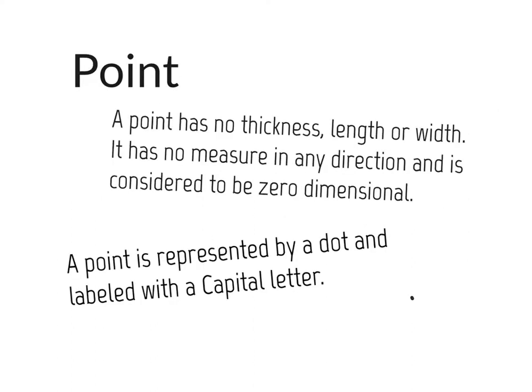Take a moment to close your eyes and imagine the smallest particle you can, smaller than the tip of a pencil, smaller than the tip of a safety pin, smaller than that atom floating around in the air, so small that you can't see it, but it holds a location. It is in a unique location, meaning it is the only thing that can occupy that spot. This imagined object is called a point.